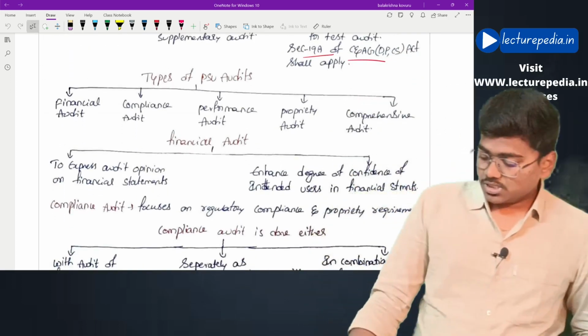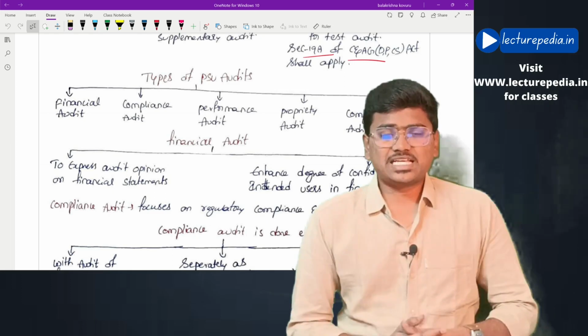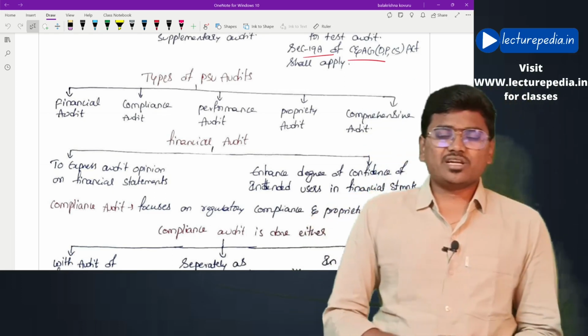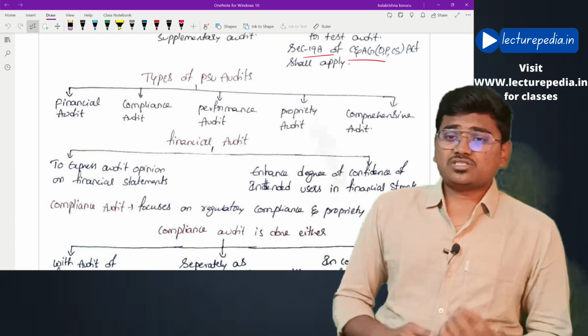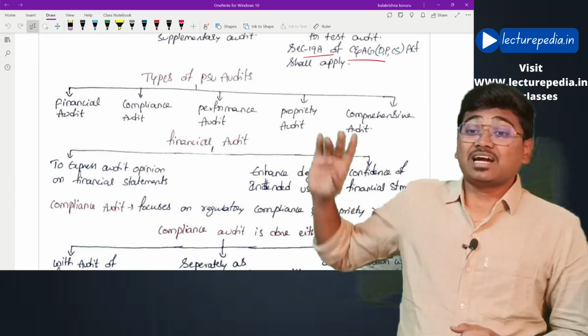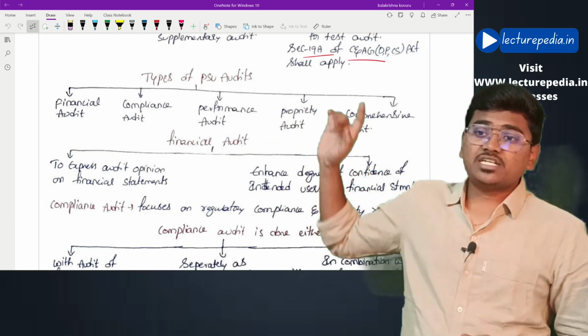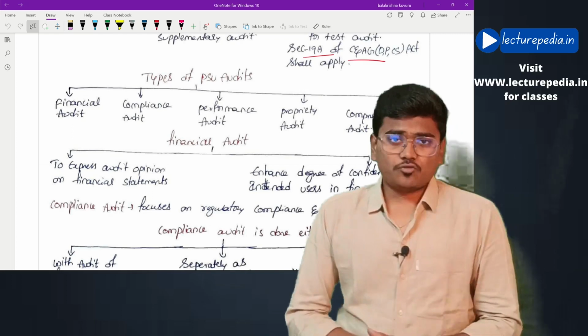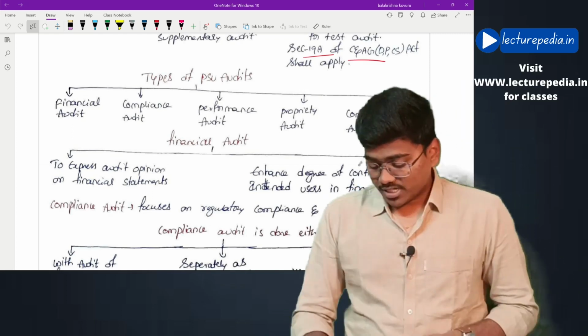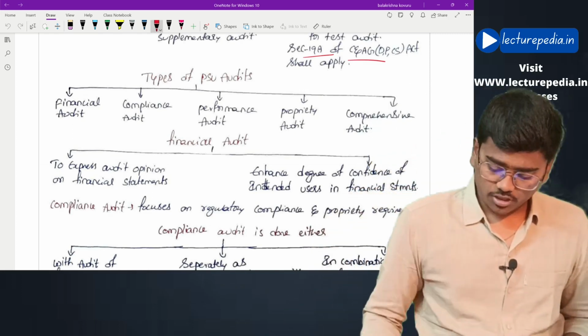Now, coming to types of audits in case of public sector undertakings. Generally, there will be 5 types of audits in case of PSUs. What are they? First one is financial audit. Next, compliance audit, performance audit, proprietary audit and comprehensive audit. What are these 5 types of audit? We'll discuss them one by one. Starting with the financial audit.